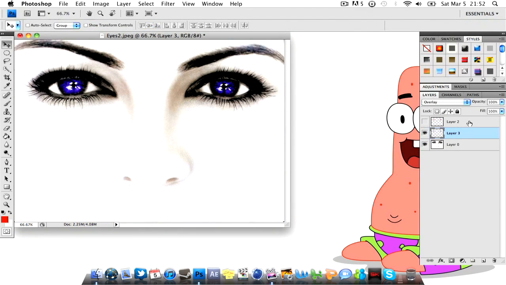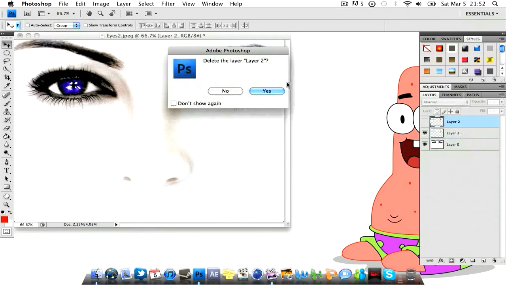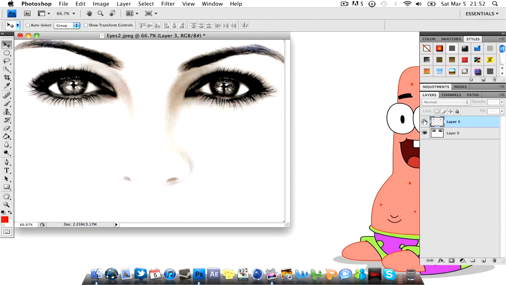And there you guys go. So there's the photo originally. Here's the photo originally. And then after doing this little part of the tutorial, we got some nice blue eyes and brought the color back that she may have had.